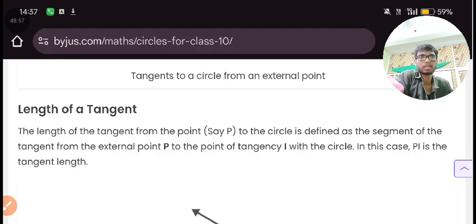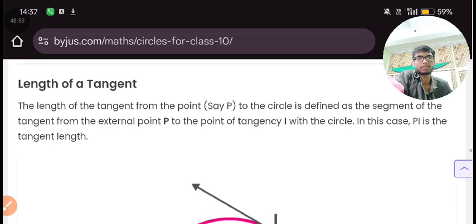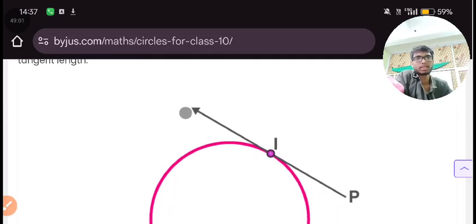With this circle, in this case PL is the tangent line. This arrow is showing infinity, but from P it is the starting side, and this is the ending side. From P till L, this will be the complete length of a tangent.